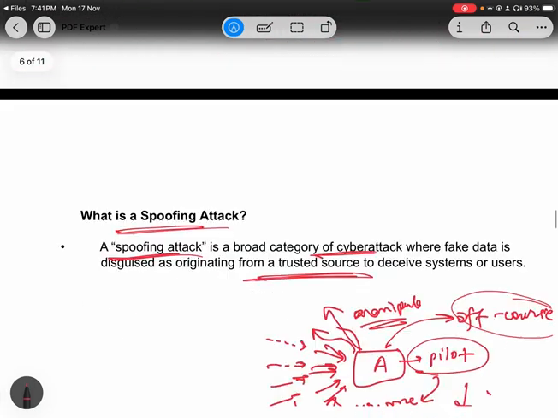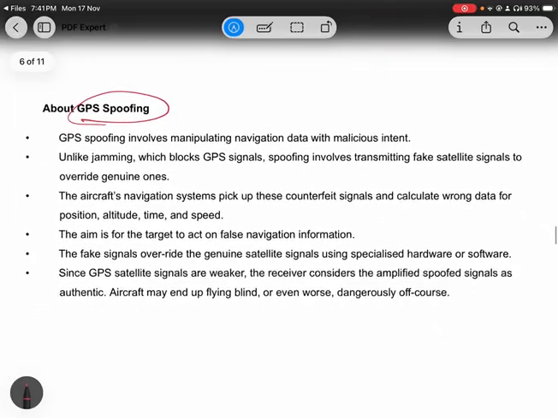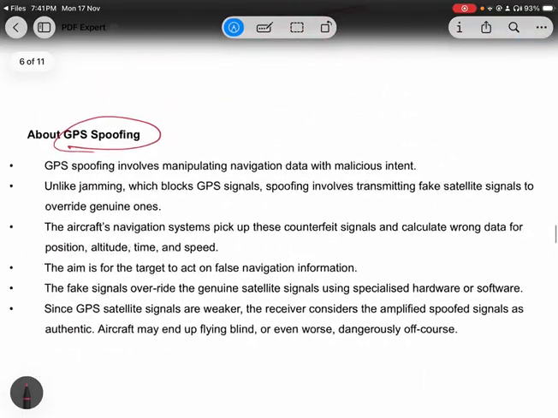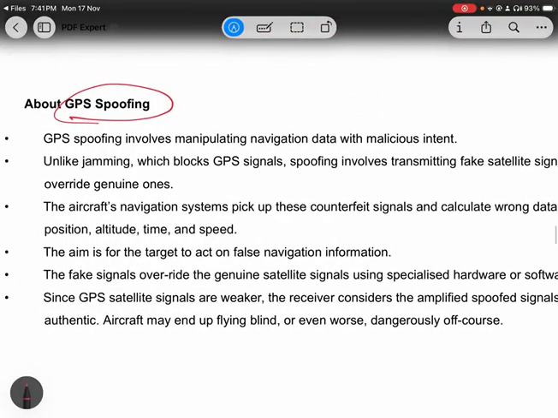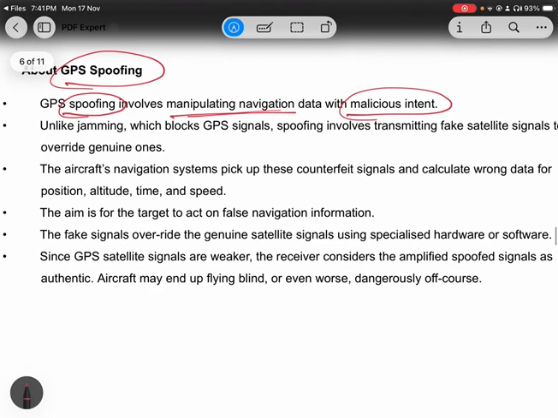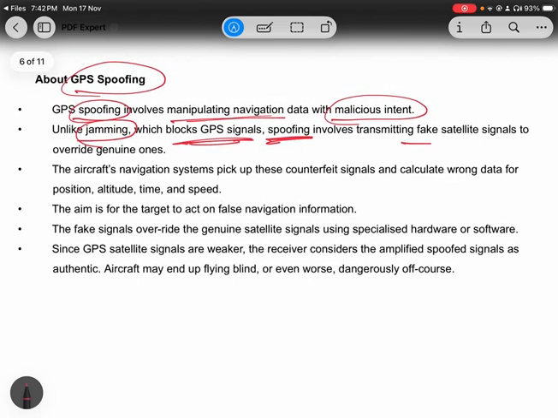Now, let's discuss GPS spoofing. As we already discussed with the example, spoofing is a kind of cyber attack, right? So what is the main motive? The intent will be malicious only. The main motive will be to manipulate the navigation data. One more thing is jamming. In jamming, GPS signals are completely blocked. But in spoofing, they are not blocked, but the signals will become fake. They won't be genuine.